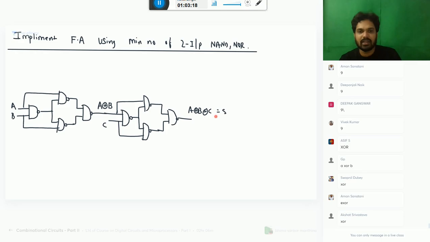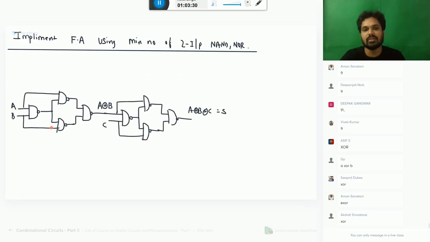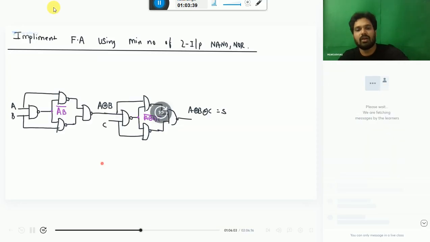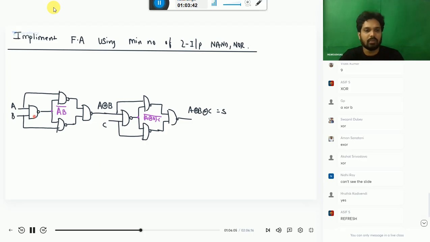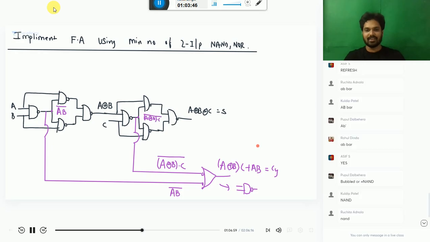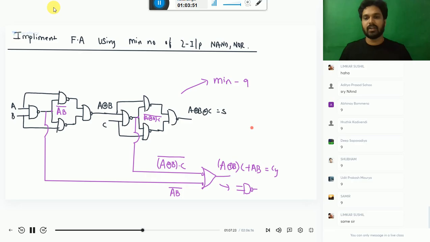So for getting carry, your job is to get carry. If you are able to get carry, your job is done. To get the carry, what is the required condition? Just check it. AB plus C(A XOR B) is the required condition. So please listen. What is this output? A XOR B. Now let me take this AB. What is that? A NAND gate here.